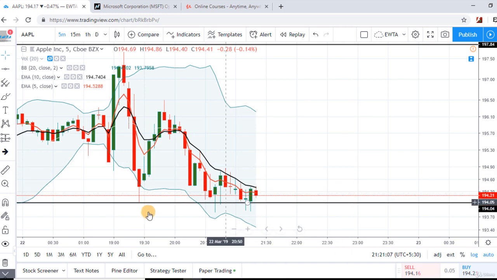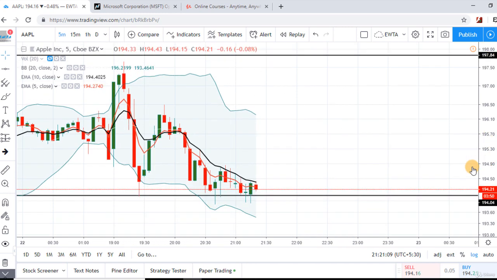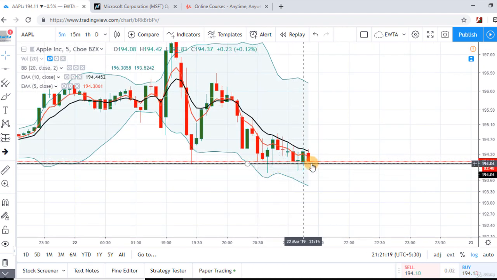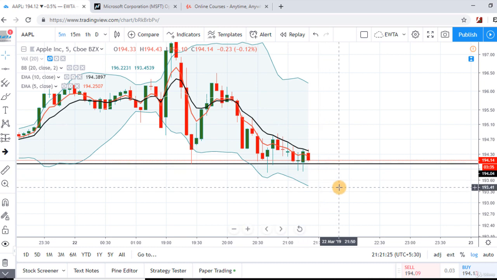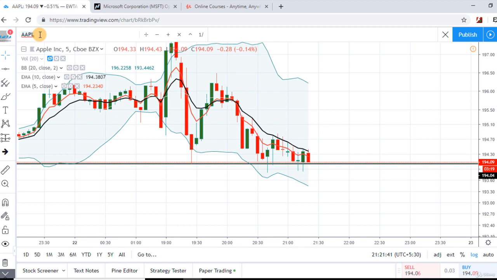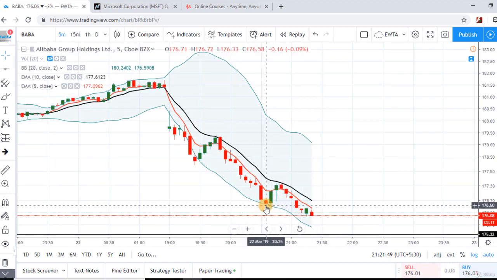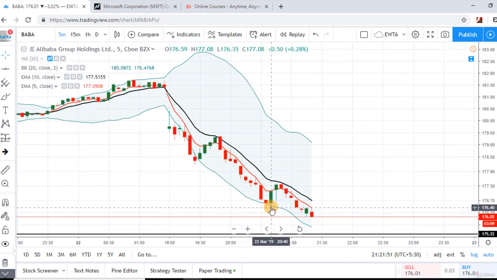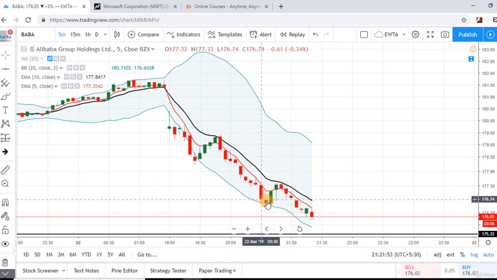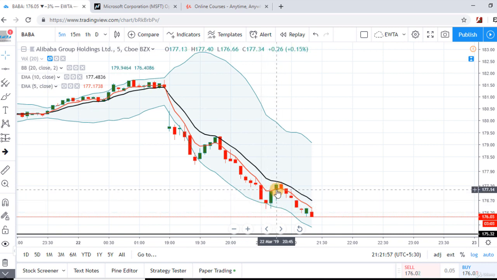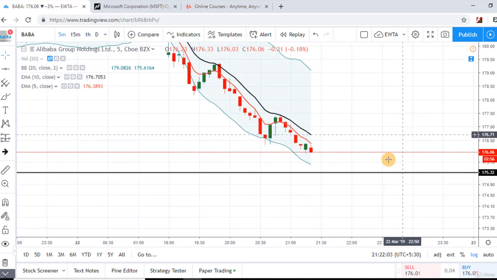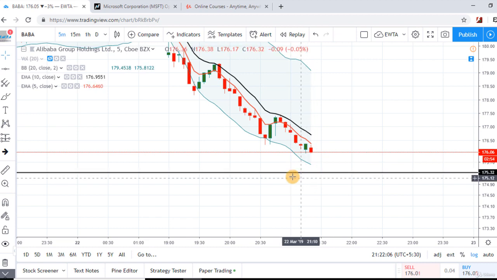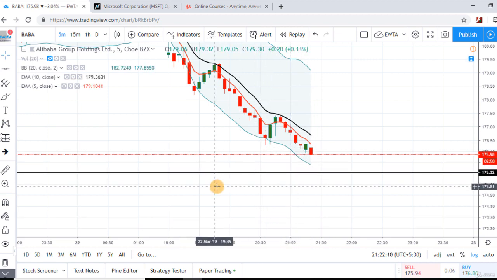And see, in Apple Incorporation, this was the support level. So prices are struggling at this level. But if prices break this level on the downside, we can see a further down move in the prices. Let's see our second stock. In this stock, this was my exiting candle, and it was a pullback rally from this candle because this was the hammer candle. And then again there is a sharp fall in the prices, and currently prices are very near to this level. This is a support level on this chart.